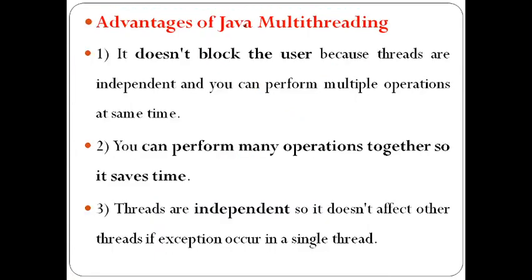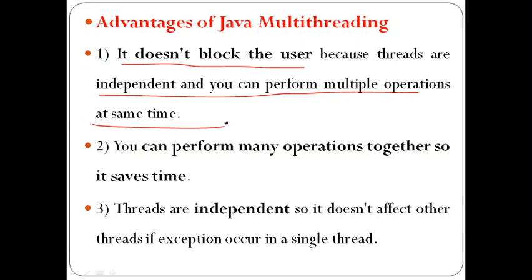And what are the main advantages of multi-threading? In multi-threading, it doesn't block the user because threads are independent. We discussed this point already. The threads are independent and you can perform multiple operations at the same time.